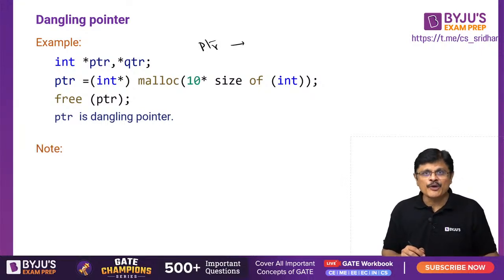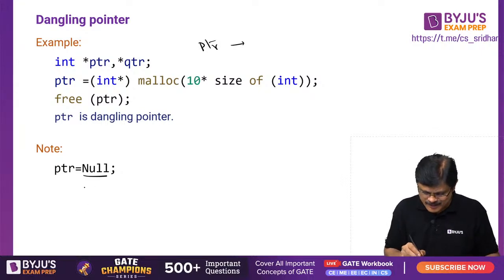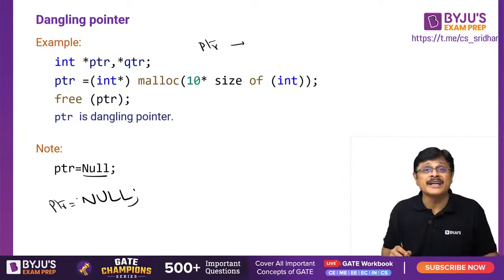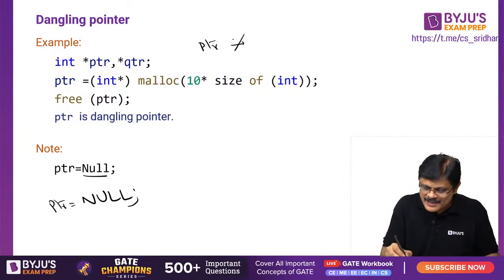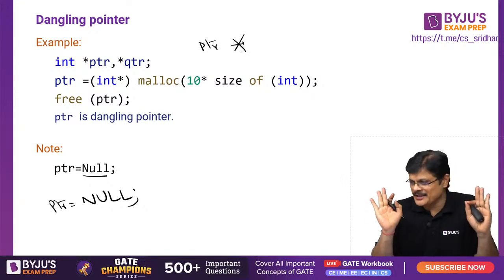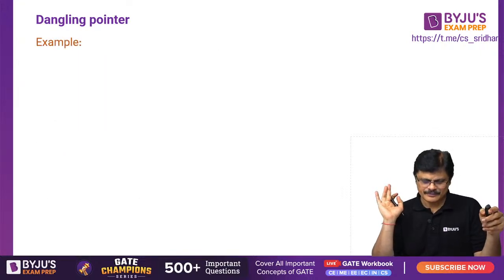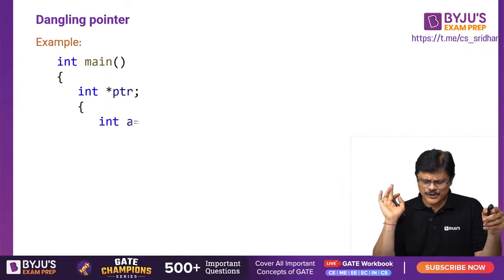So to avoid this, what we need to do? After this, you write PTR is equal to NULL. Not small null, NULL. You have to do it. PTR equal to NULL means it is a null pointer. It is not pointing to anything. Hope you understand. So this is how we should do it.